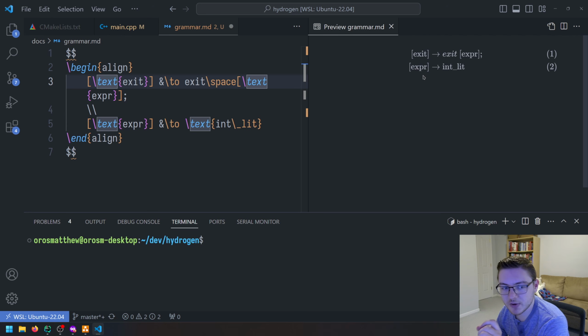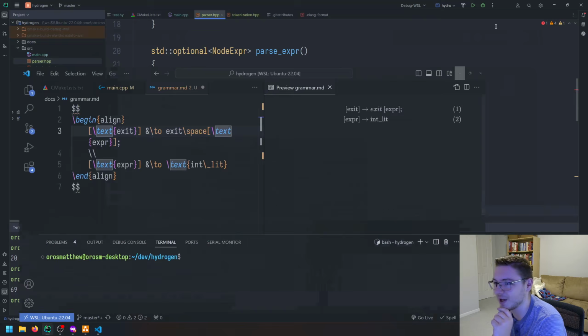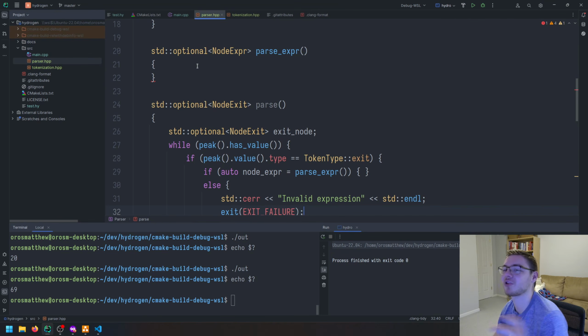And the reason why I want to use an optional is because if we are unsuccessful in our parsing, let's say we try and parse for an expression, but we throw in something that's not an integer literal, then we want to return null, and then that will crash our parsing. What we probably should do is use a result type, but I don't really feel like creating my own result type, and optional is already a thing that exists, so we're just going to use that.